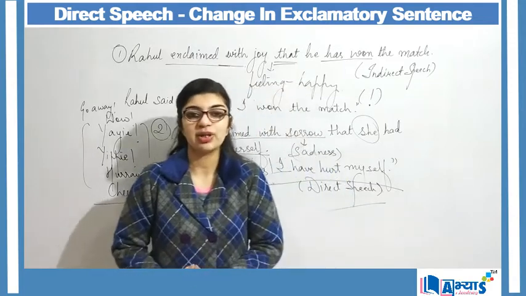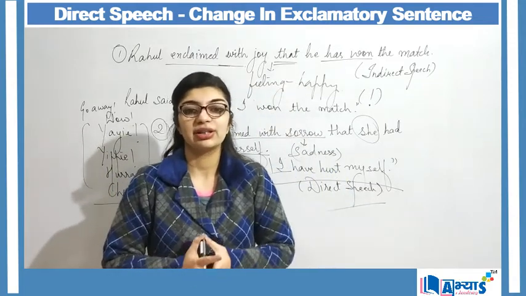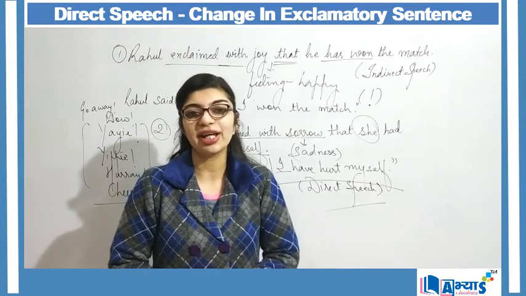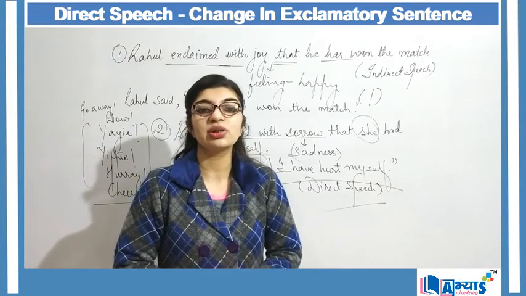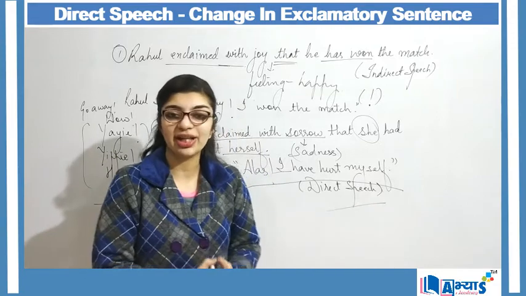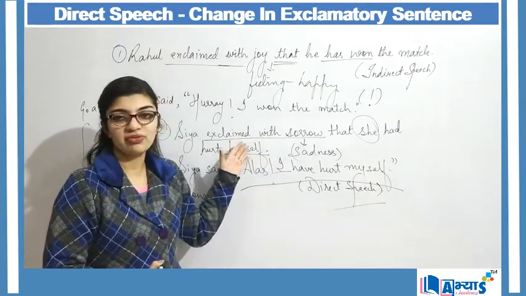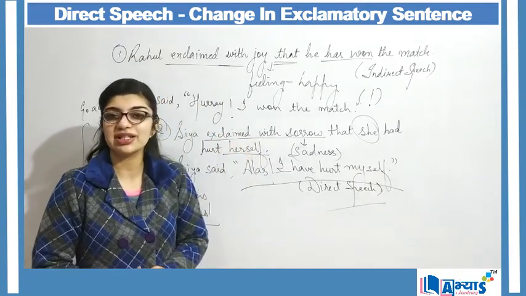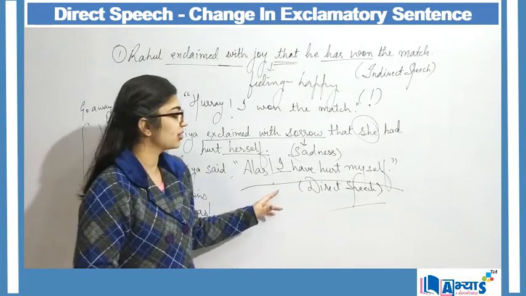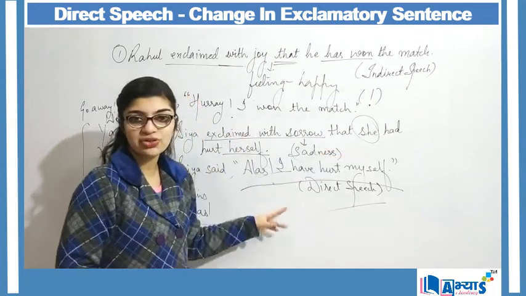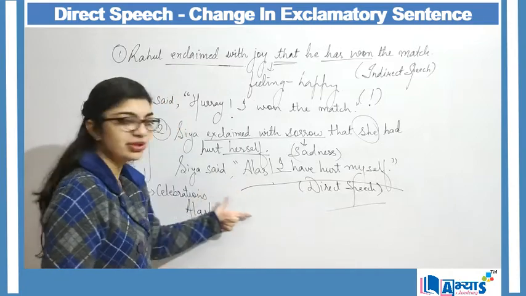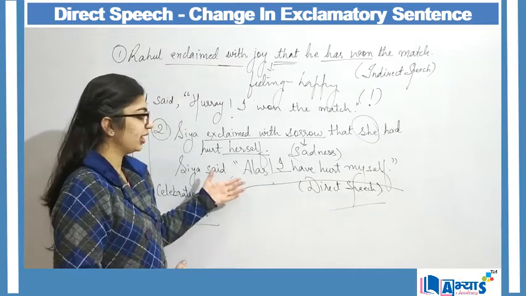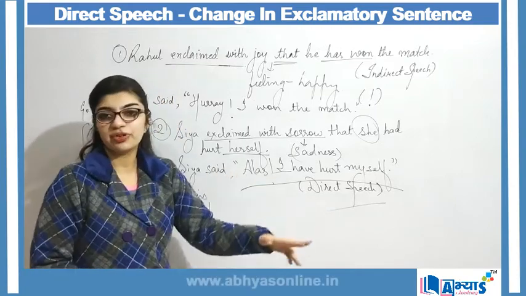So in this video we have understood the usage of direct and indirect speech, and then we've also discussed the conversion of indirect speech in exclamatory form to direct speech in exclamatory form. Then we've also understood how the pronouns change, how the statement changes, and that in direct form we make use of inverted commas.